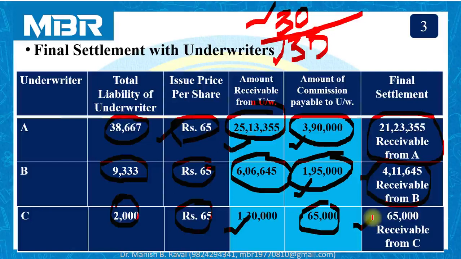Instead of rupees 65 directly, you can prepare two different columns, 30 rupees at the time of application and 35 rupees at the time of allotment, and one more column that is a total. So ultimately it is 65. I don't want to enter into that kind of detailed calculation, and that is why I have used direct 65. Your answer remains the same in all the cases. So need not worry for the settlement of your answer.